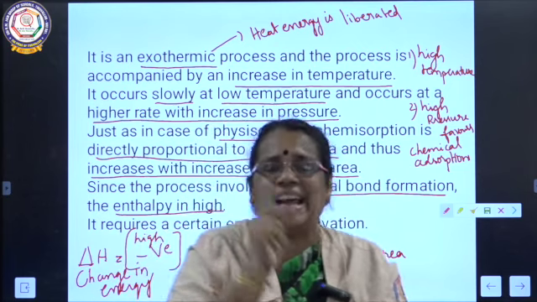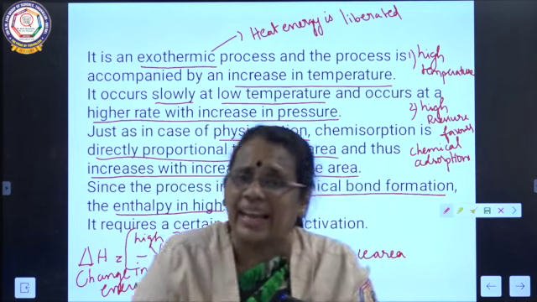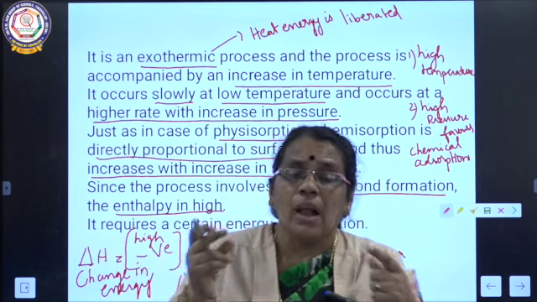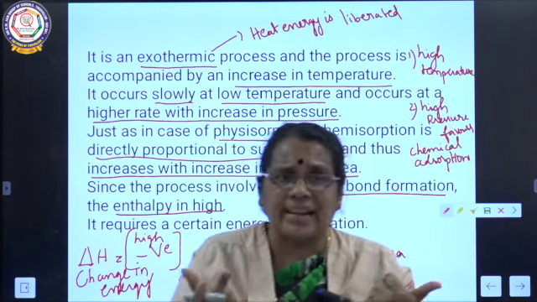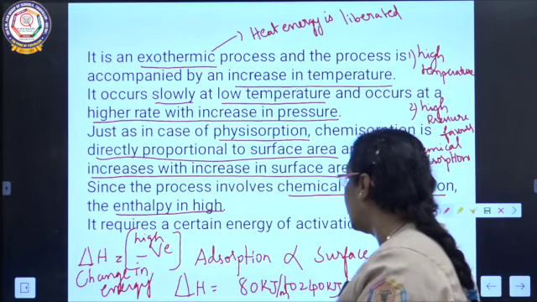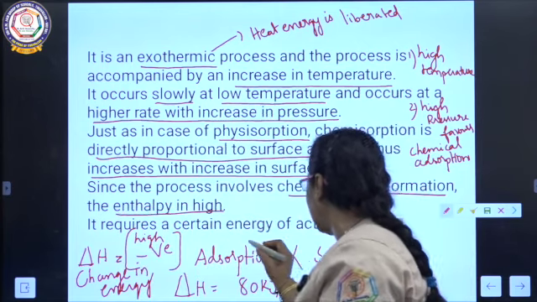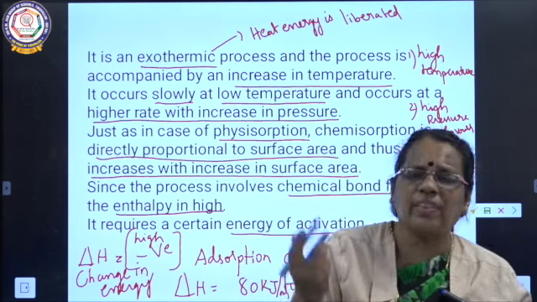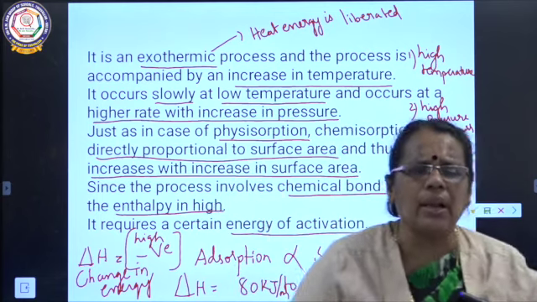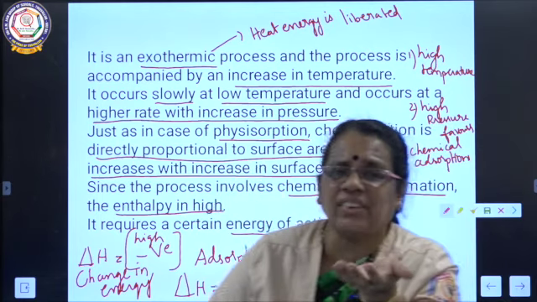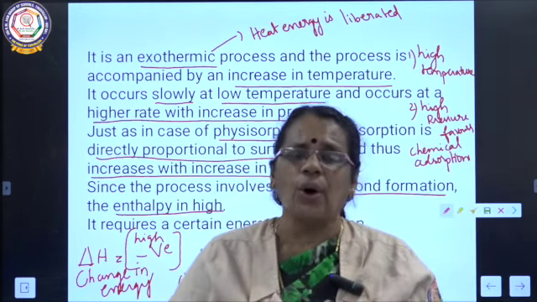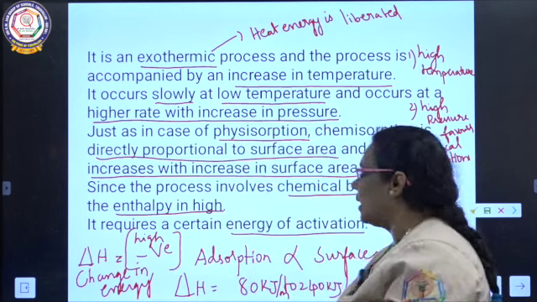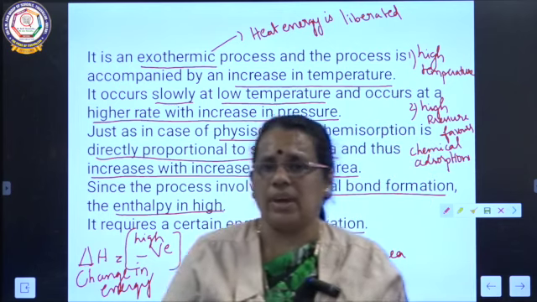It shows that a large amount of heat energy is liberated, released or evolved. Apart from this, chemical adsorption requires a certain energy for activation, which we call the energy of activation.